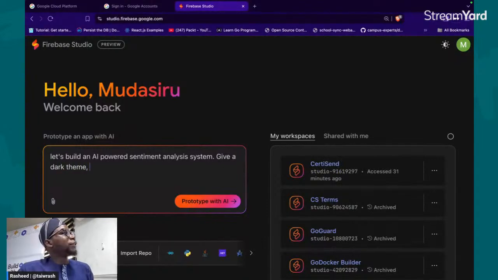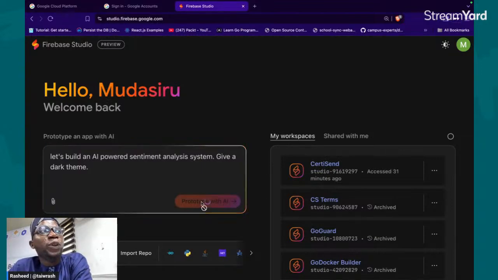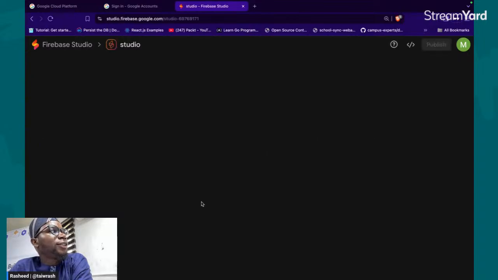If you have specific things you want to add, you can be as specific as possible. So this is the simplest prompt I'll be going with, and then we follow along and see how far we can prompt it to do better things. So I will click on prototype with AI, because you are building with AI, right? So I put in the prompt.